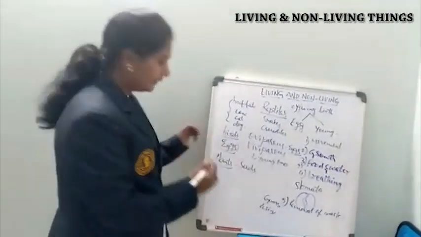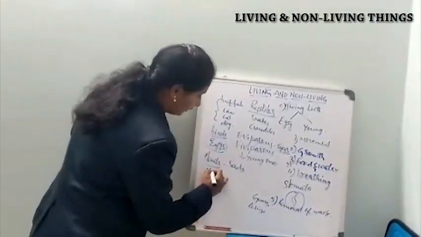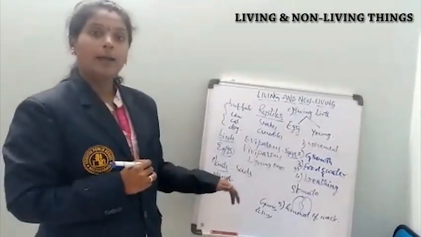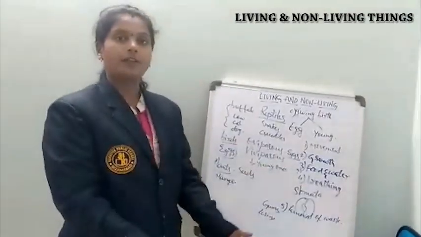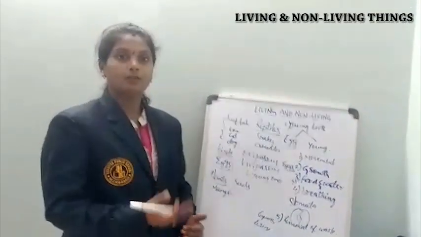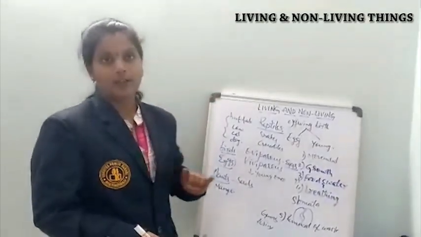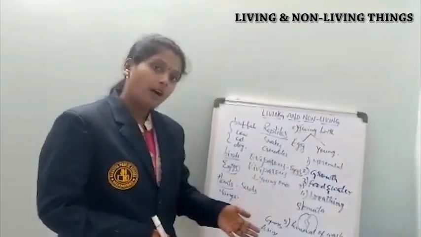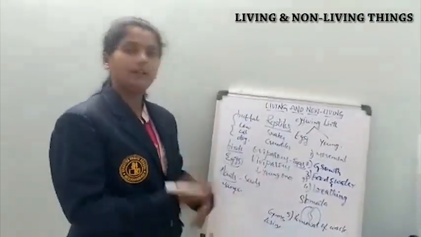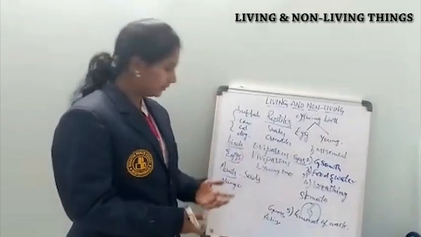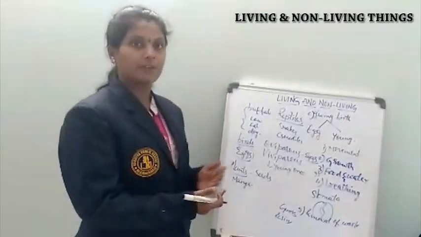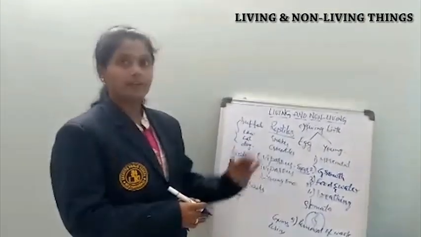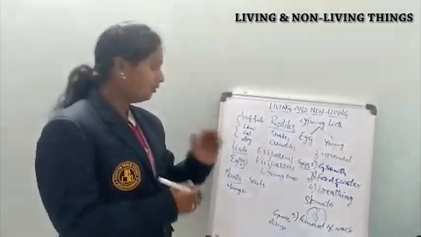For example, if you take a mango seed and sow it in the soil, after 2 to 3 years we can see the mango tree. In the case of coconut, orange, whatever the trees may be, all these fruits or vegetables we get with the help of seeds. With the help of seeds only we get new plants.